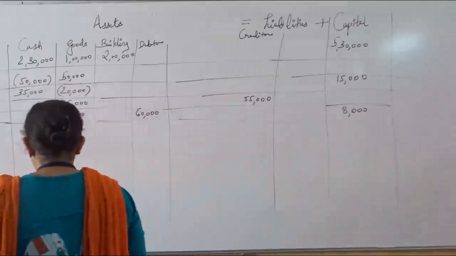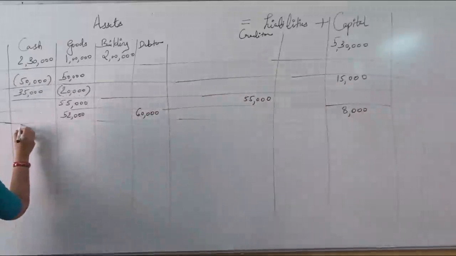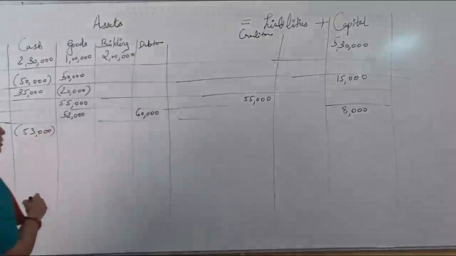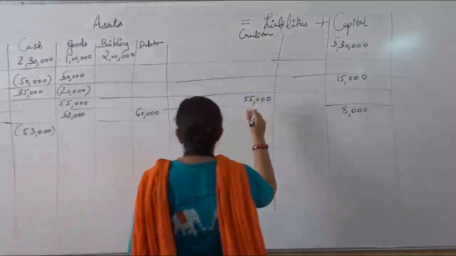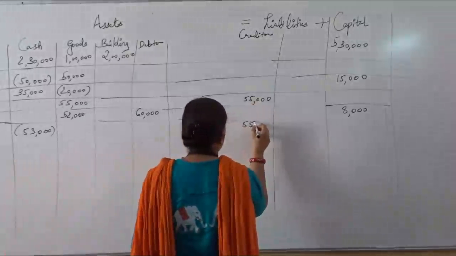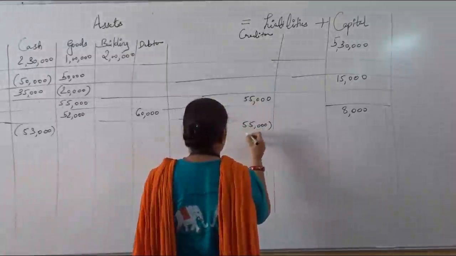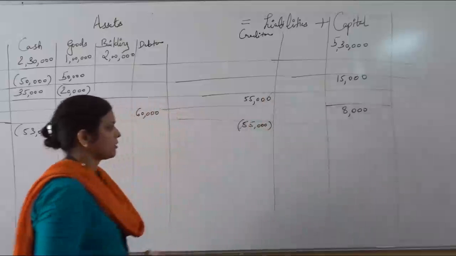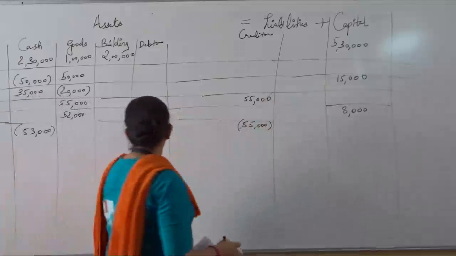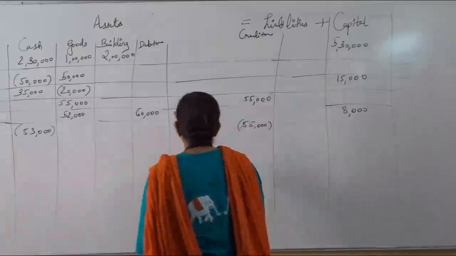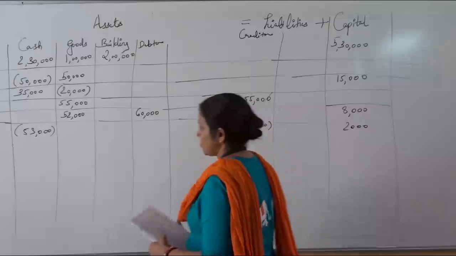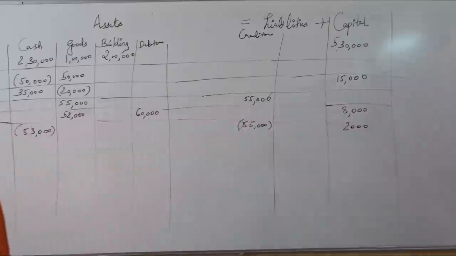53,000 paid cash to Rahul. When cash is paid, cash will be deducted. It will be minus 53,000. Then 55,000 is a full settlement. So instead of writing 53, you have to write 55 like this. Now see, you can see it is cancelled like this. Now in this transaction, you can see profit is there of rupees 2,000. Profit will always be added in the capital like this.